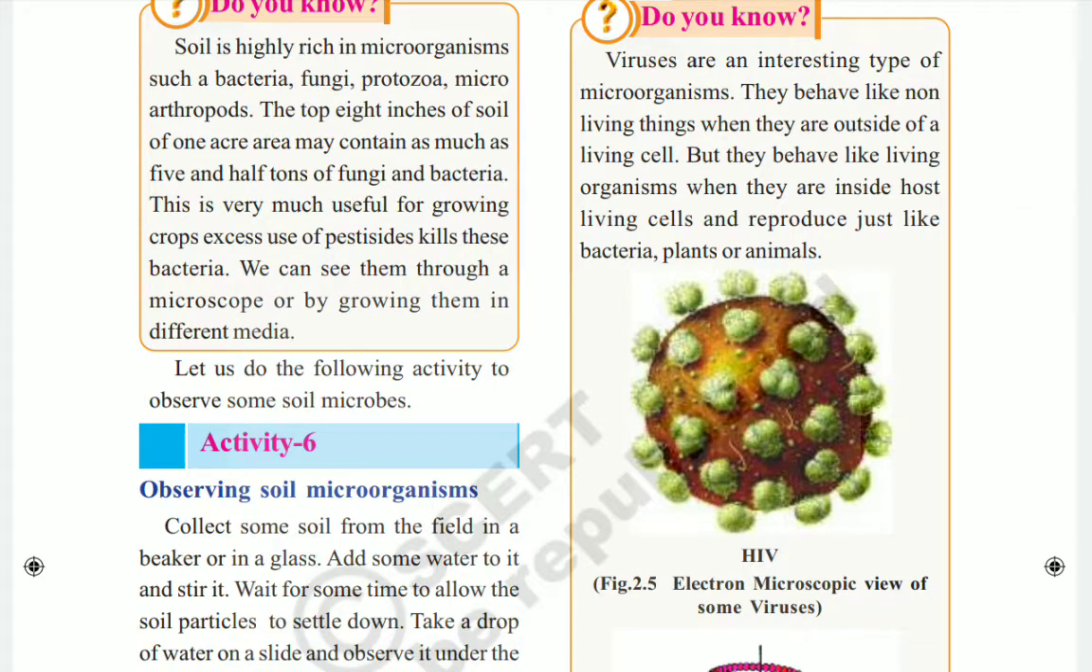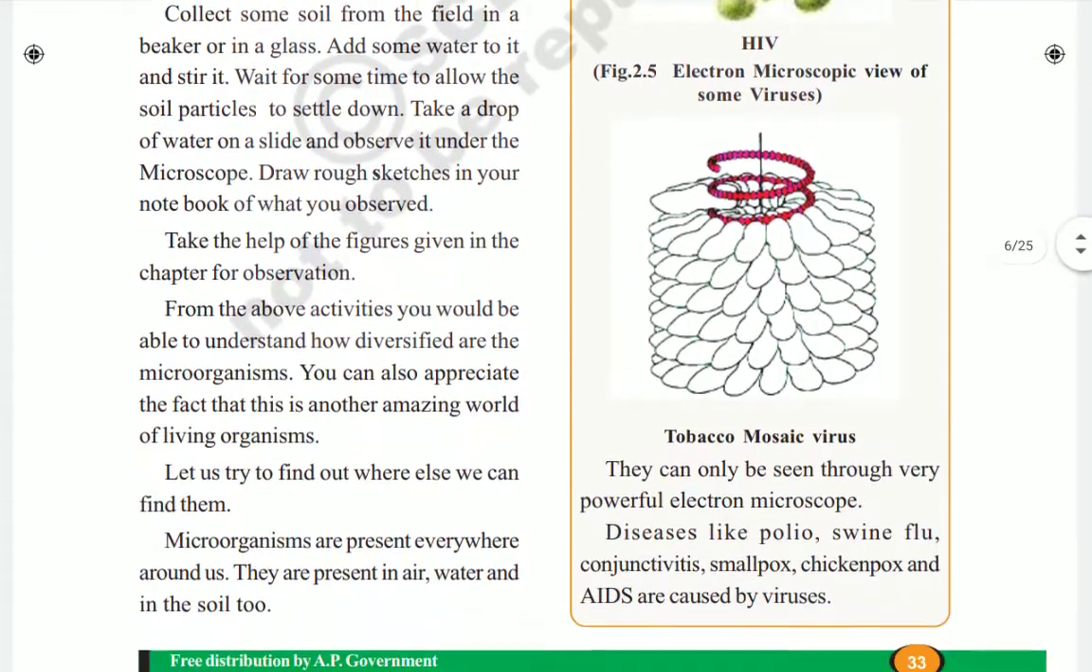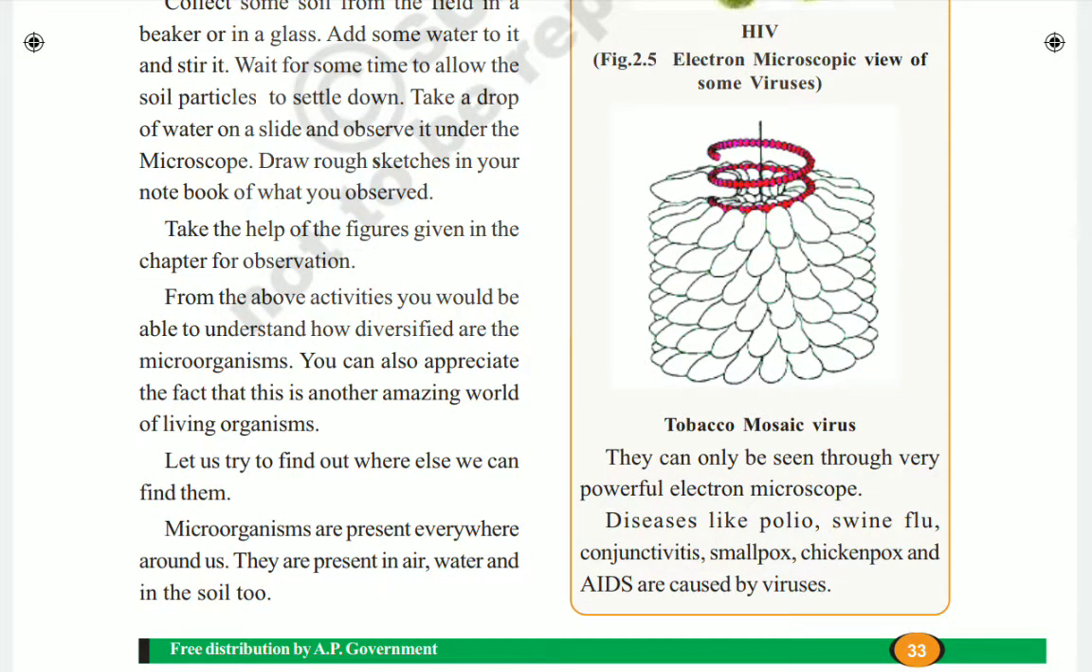Just like bacteria, plants and animals, viruses also reproduce, but only when they enter a living organism or living cell. They can only be seen through a very powerful electron microscope. Diseases like polio, swine flu, conjunctivitis, smallpox, chickenpox, and AIDS are also caused by these